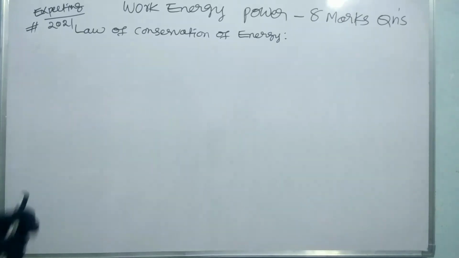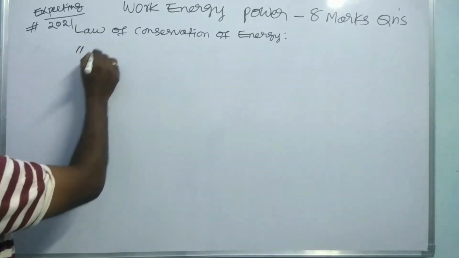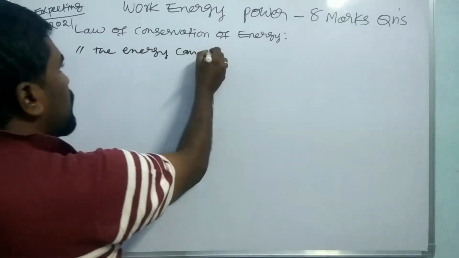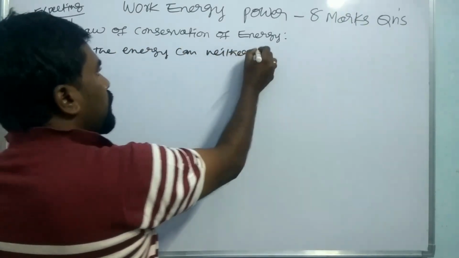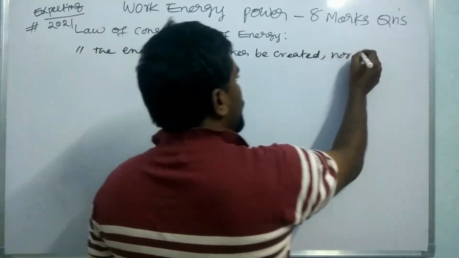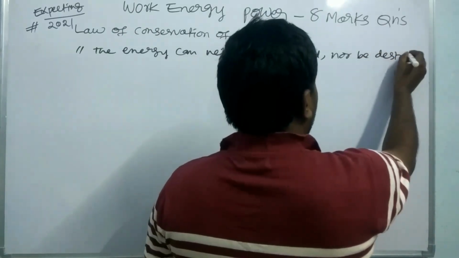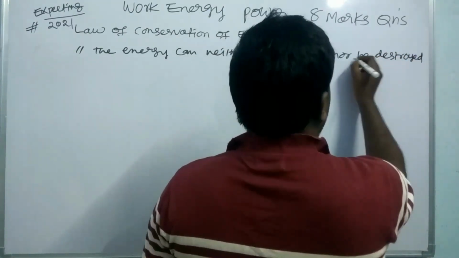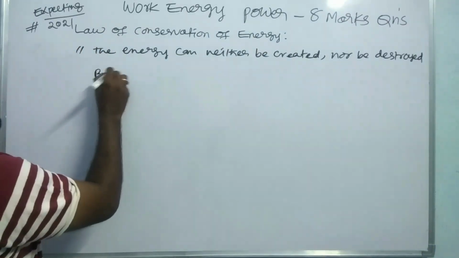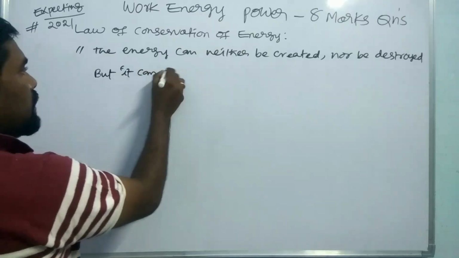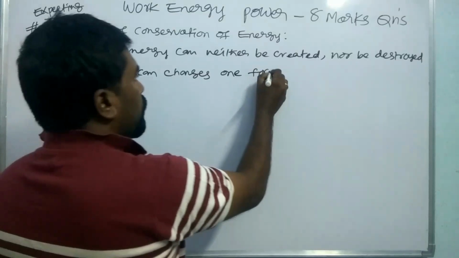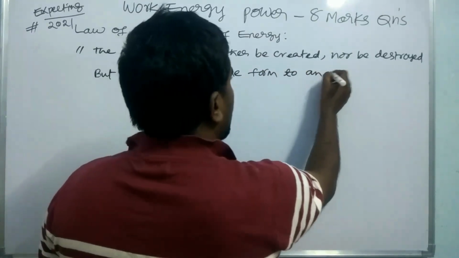So what is the law of conservation of energy? The law of conservation of energy says that energy can neither be created nor be destroyed, but it can change from one form to another.